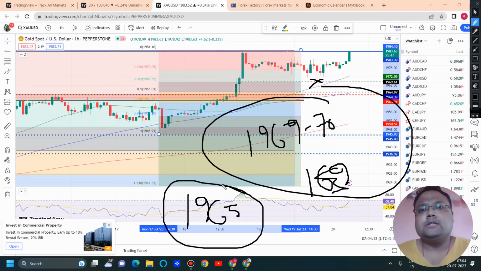Okay, in case you see that there's a heavy selling pressure going on in the market, if not a complete trend reversal, at least you can expect a bounce of 40 pips around 1965 level. If market bounces, you can definitely go for a buy.